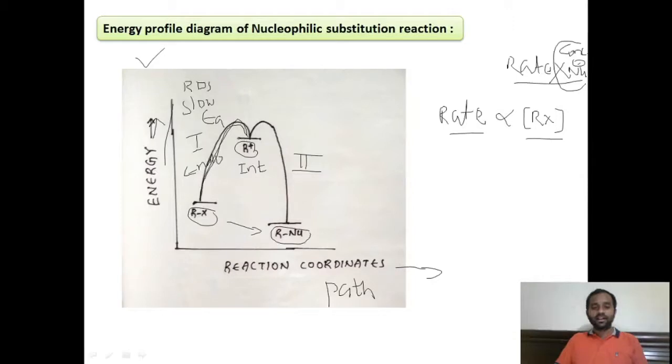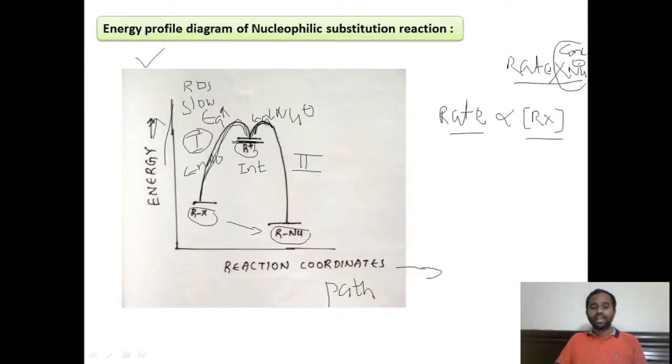Once the carbocation intermediate is formed, it will be attacked by the nucleophile very fast in the second step. Here the activation energy is very low. This is the activation energy for the second step, whereas the activation energy for the first step is very high.